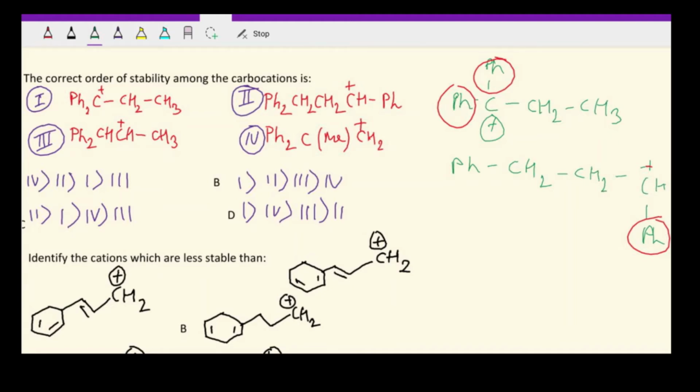So obviously the first structure, this one, is definitely much more stable than this one, because here we can see that the positive charge is delocalized on both the benzene rings. Here it is delocalized on just one benzene ring and there is no significant inductive effect either. Okay, let's next move to the third structure.